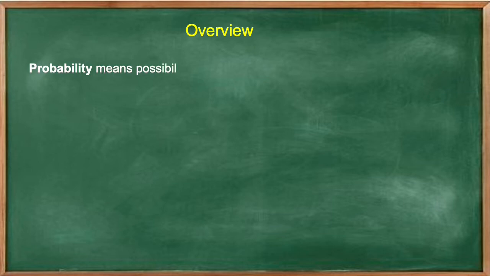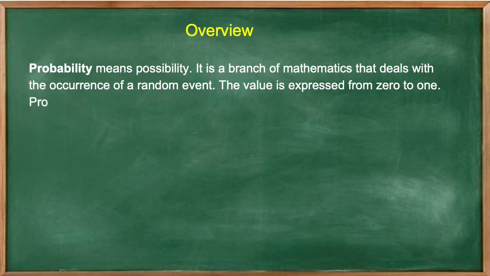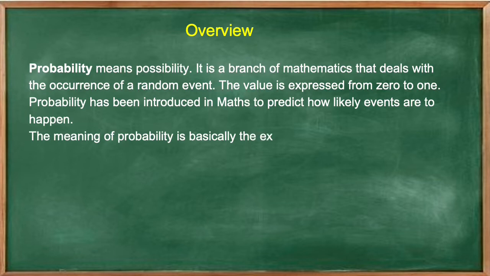Probability means possibility. It is a branch of mathematics that deals with the occurrence of a random event. The value is expressed from 0 to 1. Probability has been introduced in maths to predict how likely events are to happen. The meaning of probability is basically the extent to which something is likely to happen.